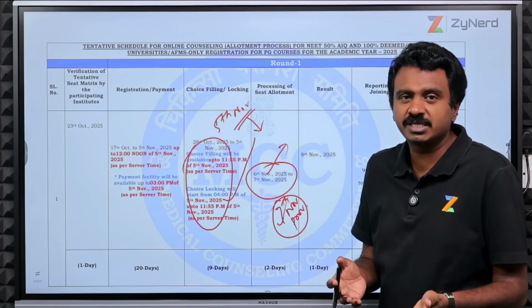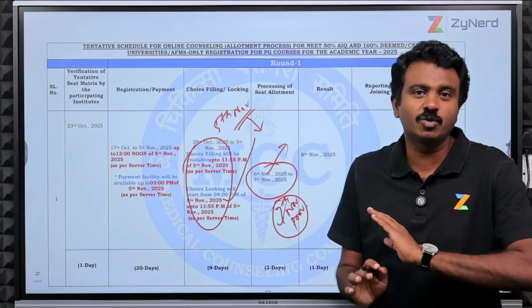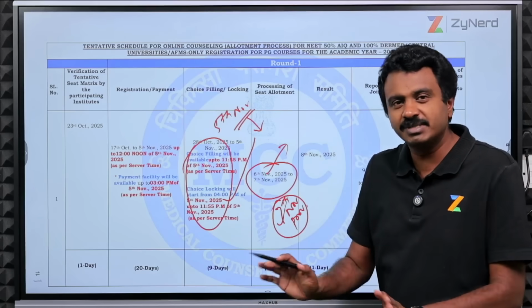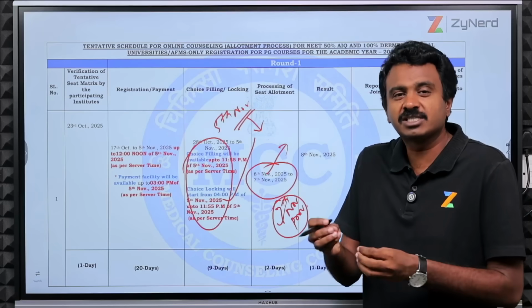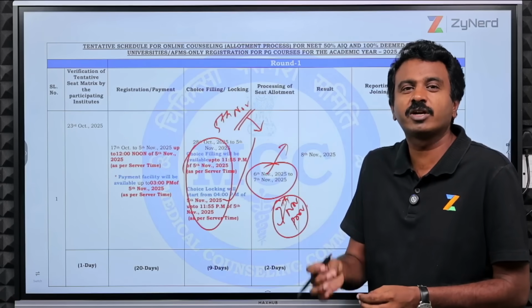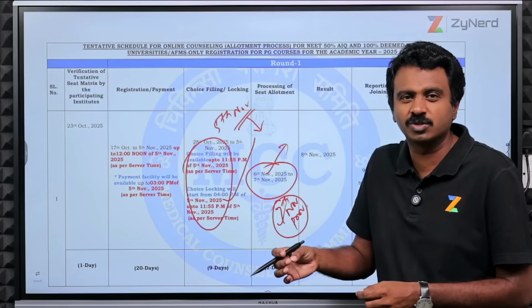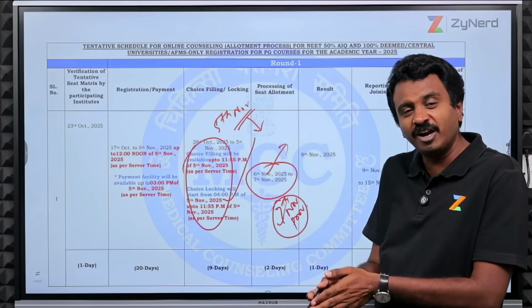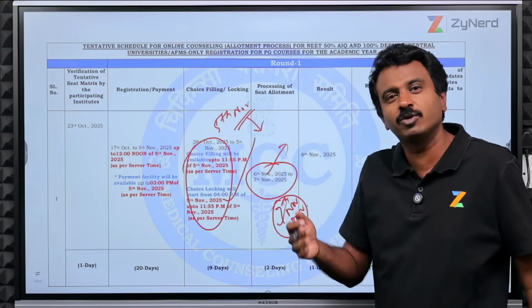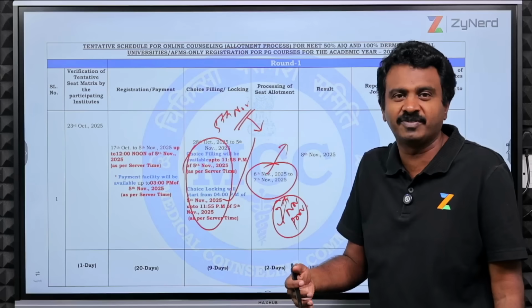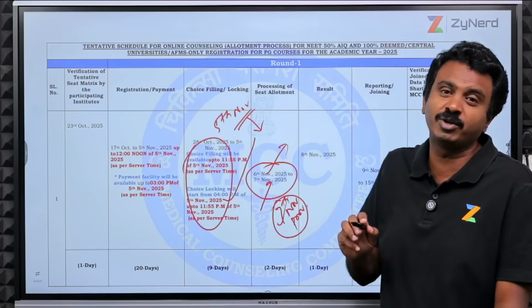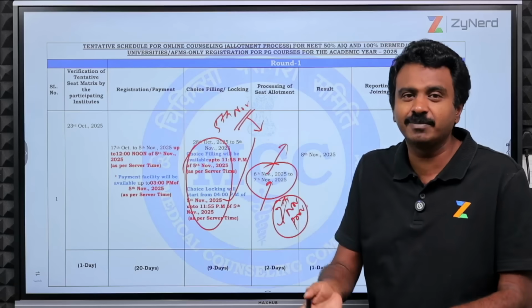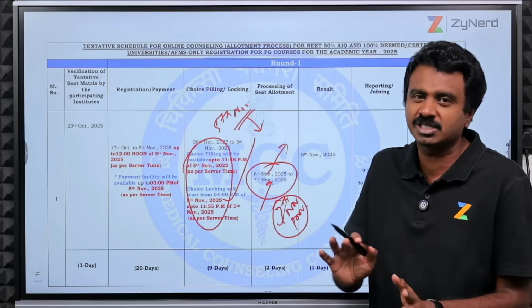In case you made a mistake in your choices and it reflects in the result, you will not be able to edit it. That is a mistake done. But in case, instead of allotting 2 seats, MCC has allotted only 1 seat in a particular institute in a course, then you can go back to MCC and say you have made a mistake. In case you filled a choice, but it has gone to a lower ranker, and you did not get that choice but got a lesser preferred choice, such mistakes you can communicate to MCC. They will correct the mistake with the same choices only. No choice editing is possible.